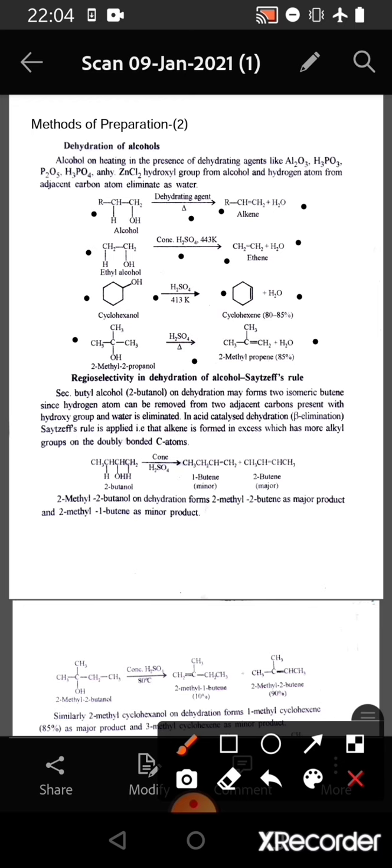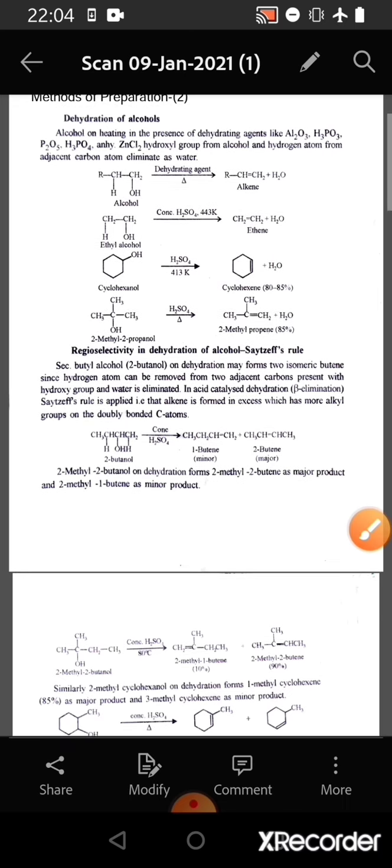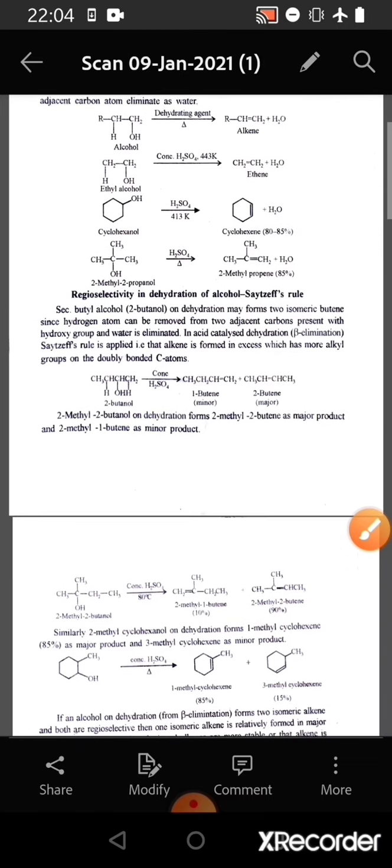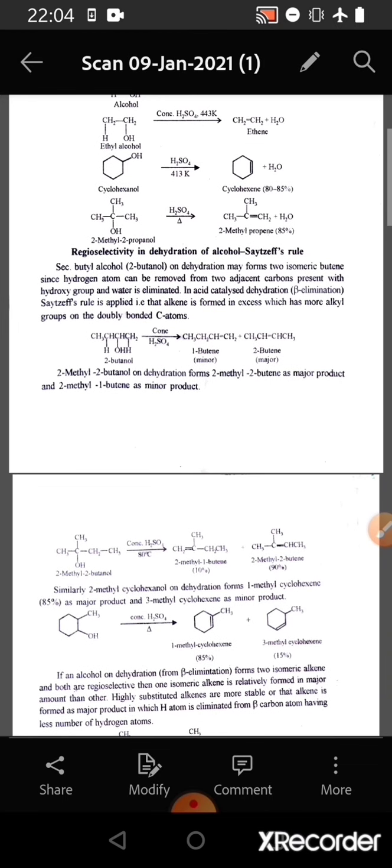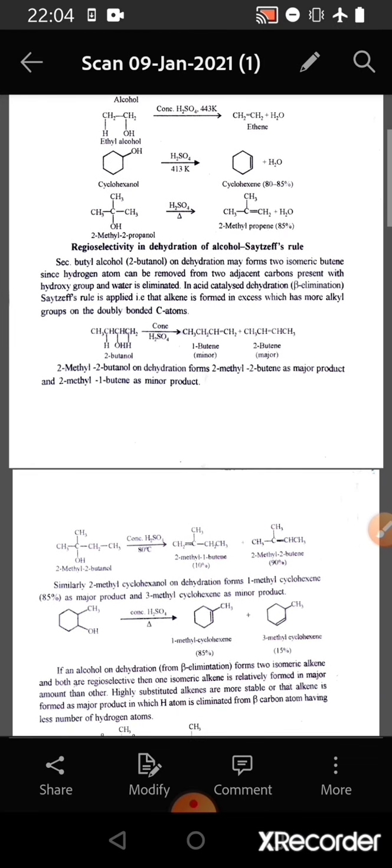2-methylpropene. Now we come to the regioselectivity in dehydration of alcohol, which is according to the Saytzeff rule. So 2-butanol, on dehydration may form 2 isomeric butenes, since a hydrogen atom can be removed from the two adjacent carbon atoms present next to the hydroxyl group.